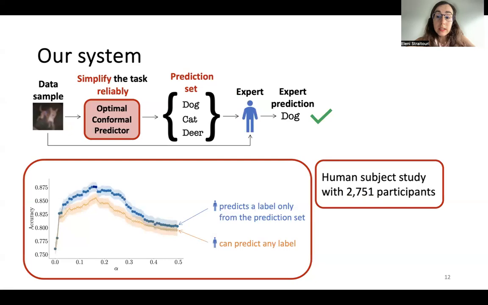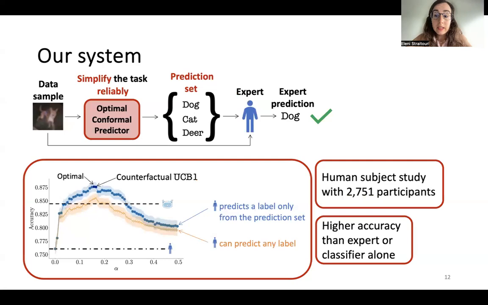The first interesting finding from our study was that no matter what the alpha value was, the experts choosing from a prediction set achieved higher accuracy than the experts that were allowed to choose from outside the prediction set. The second very interesting finding was that our bandit algorithm using the counterfactual monotonicity assumption did manage to find the alpha value with which our expert achieved the optimal accuracy. And last but not least, the human participants using the optimal alpha value achieved higher accuracy than they would on their own and higher accuracy than the classifier on its own.